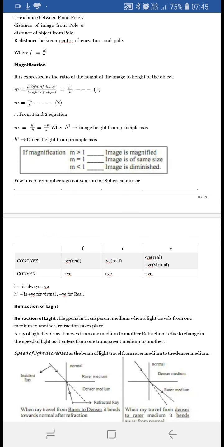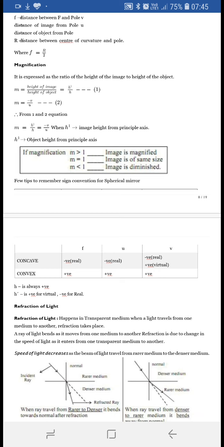Now there are some tips to remember the sign convention. For the concave mirror the focal length is always negative because it is calculated towards the left, and for the convex mirror it is positive because it is calculated towards the right. Object distance for concave and convex will be taken as negative only. For the image distance in a concave mirror there are two types of images, real and virtual.